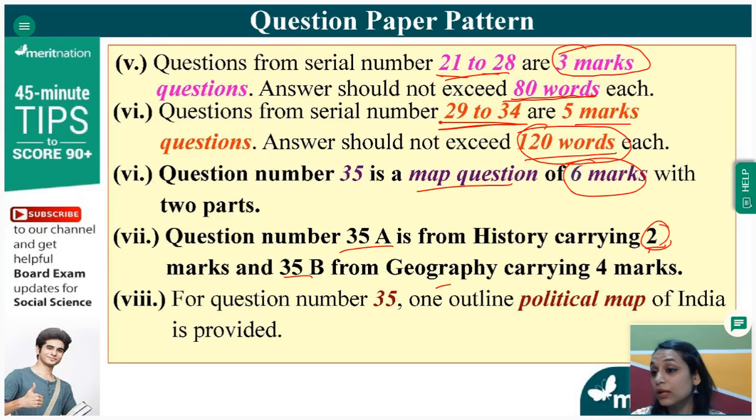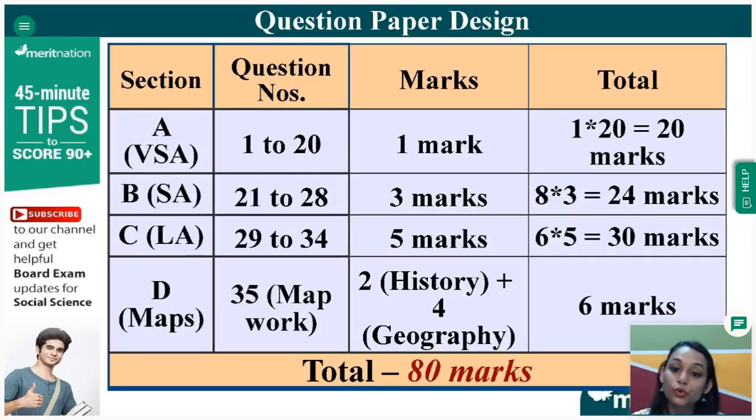So 2 marks is only from one chapter in history, that is Nationalism in India, which is very easy. In geography, I have already told you what the important map topics are, and you only need to memorize those markings, understand those markings. You will be able to get 4 marks. And an outline political map of India will definitely be provided to you. So you have to mark in that only.